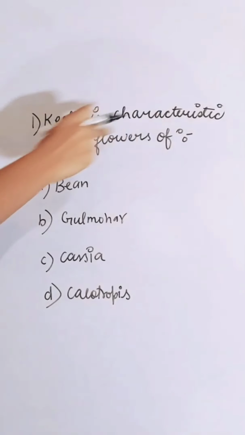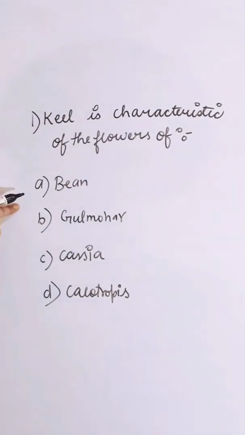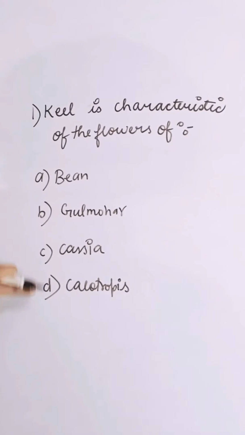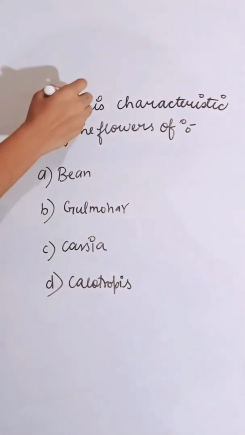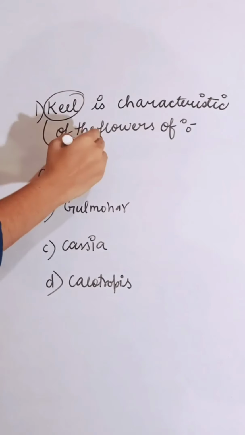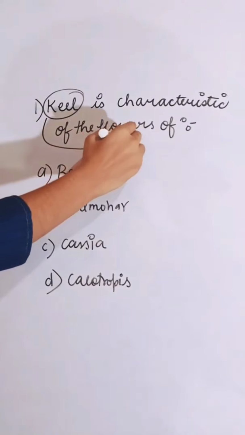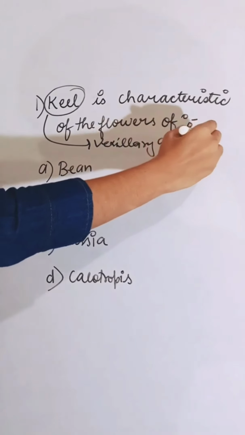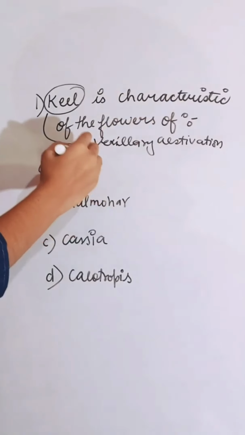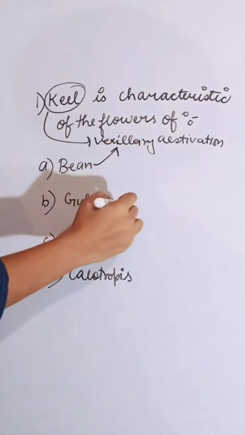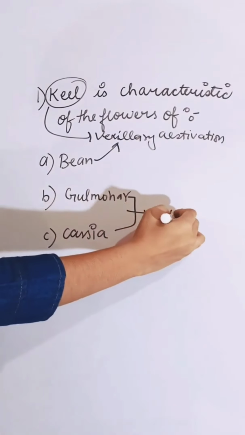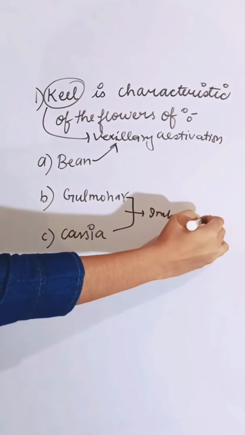Keel is the characteristic of the flowers of, first option bean, second is gulmohar, third is cassia, and fourth is calotropis. Keel is the characteristic feature of vexillary aestivation. Bean is the example of vexillary aestivation. Gulmohar and cassia are examples of imbricate aestivation.